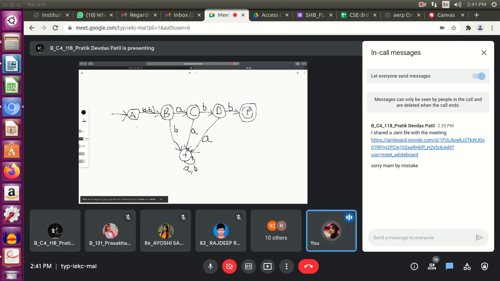Okay, but first of all, Pratik, it's possible to solve the problem using just 5 states, and my DFA looks somewhat different from your DFA.